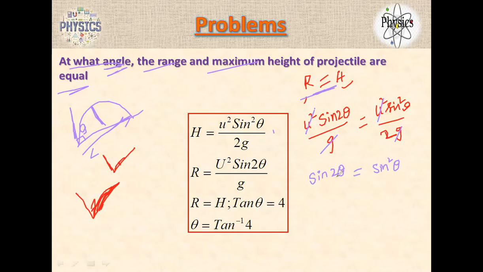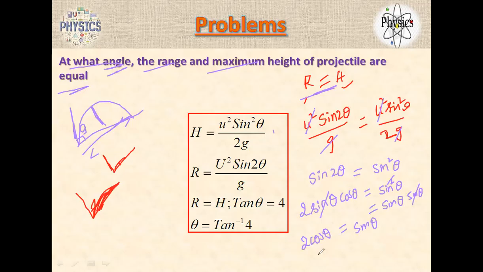Now, what is the formula for sine 2 theta? It is 2 sine theta cos theta. This is equal to sine square theta. I can cancel one sine with this, and I can write sine square as sine theta into sine theta. So now I have 2 cos theta is equal to sine theta.